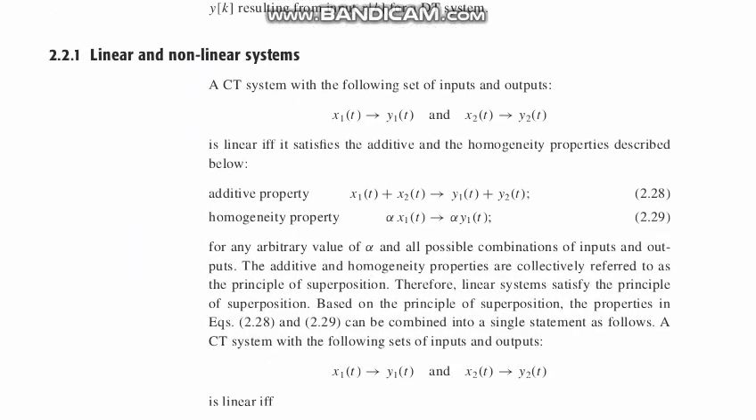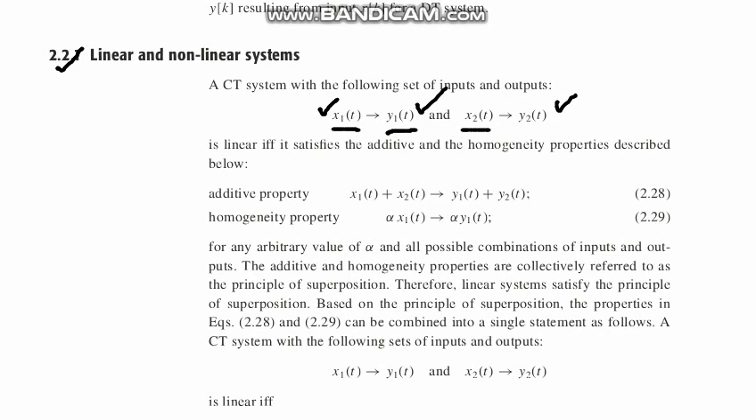So let us start with linear and non-linear systems. In this particular part, we have a continuous time system with the following set of inputs and outputs. As we know, if we convert a continuous signal and get a continuous signal output, that is known as a continuous time system. Here are the two inputs and outputs: the input x1, the output y1; the input x2, the output y2.